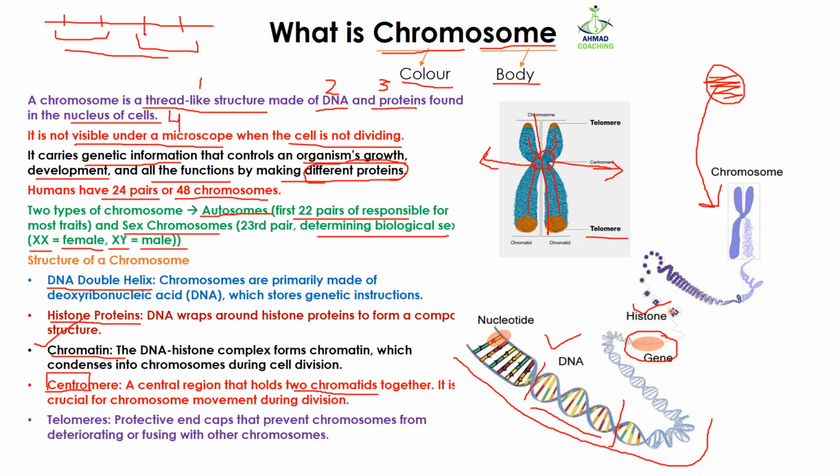Along with this, the chromosomes have telomeres. The telomeres are the protective end caps that prevent the chromosome from deteriorating and fusing with other chromosomes. Like I said, there are 46 chromosomes. It means there might be a chance that this chromosome merges with another chromosome. So to prevent this, they have these protective caps on the arms of the chromosomes. And this is like a blockage which does not allow this chromosome to fuse with another chromosome and prevents the genetic material from deteriorating or fusing or some kind of mutation.